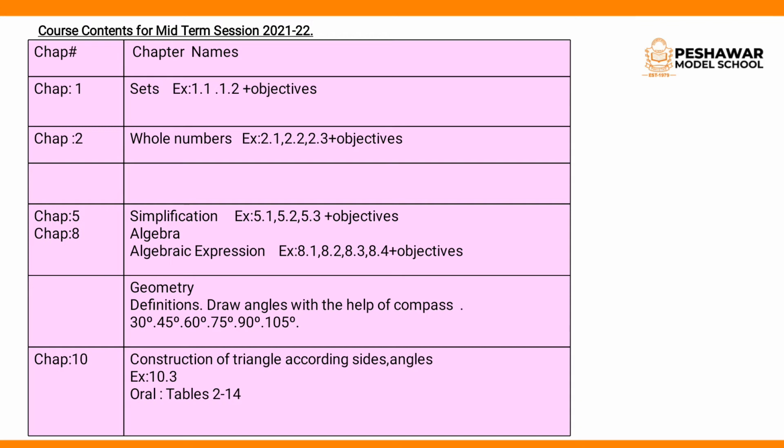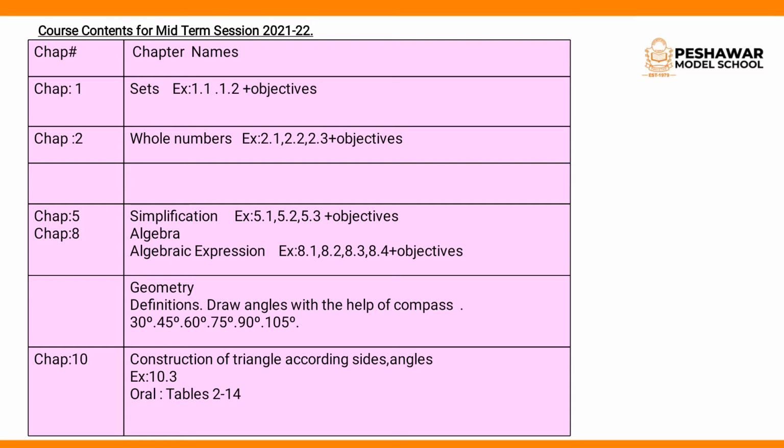Now chapter 5, simplification. What does simplification mean? Simplification means that when we simplify things, or in mathematics when we do cutting, that is called simplification. In this, exercise 5.1, 5.2, 5.3 plus objectives are included.